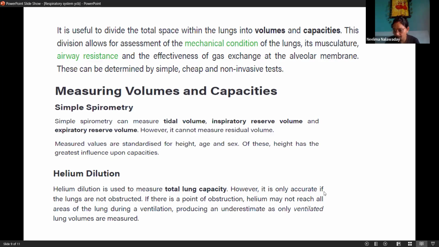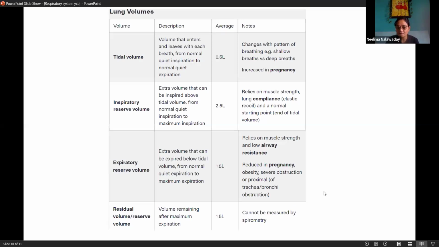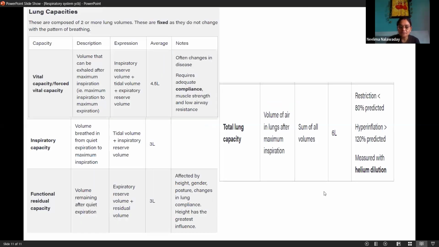Measuring lung volumes and capacities. Volumes we saw: tidal volume, inspiratory reserve volume, expiratory reserve volume, and purpose of understanding that concept, residual volume, vital capacity, inspiratory capacity, functional residual capacity, and total lung capacity. So just parameters you should memorize, like total lung capacity is 6 liters. It is useful throughout your yogic studies. You need to memorize this, okay, in relation with pranayama and hatha yogic practices.